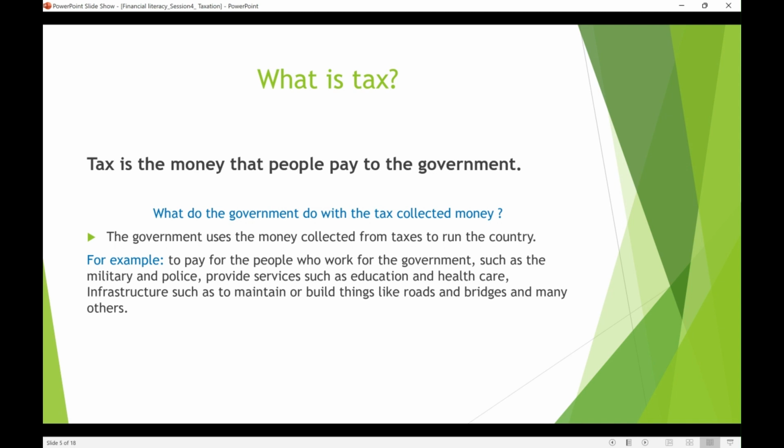For example, we all pay taxes, and these taxes are put into the budget of the country, and then the budget is divided and allocated to different sectors for the country's development, such as defense, infrastructure, education, building bridges, giving pensions and all that. So this is where the tax money is going.